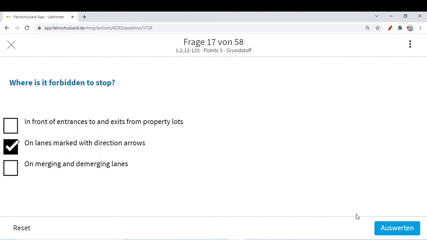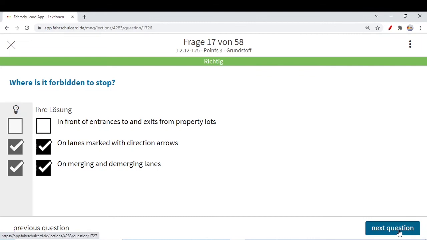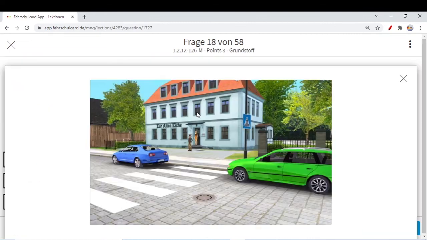So you are not allowed to stop your car on the marked lanes. Similarly, on merging and demerging lanes, that means some lanes or roads are merging onto other lanes, if you stop your car directly on the merging lane, nobody will be able to merge onto the main road. If some car is trying to merge from one road onto the main road and you stop your car there, the driver will not be able to merge onto the roadway. So on merging or demerging lanes, you are not allowed to stop. You are forbidden actually.